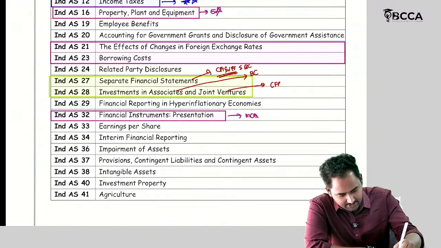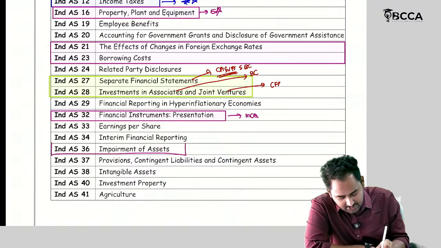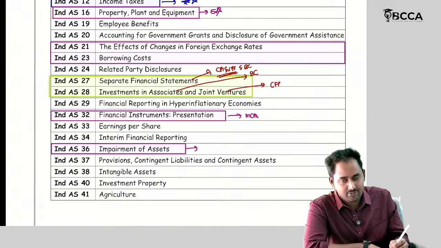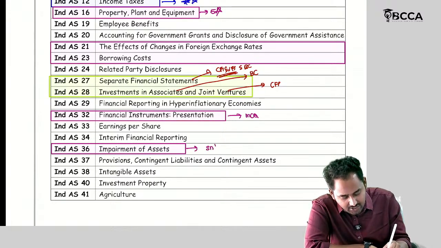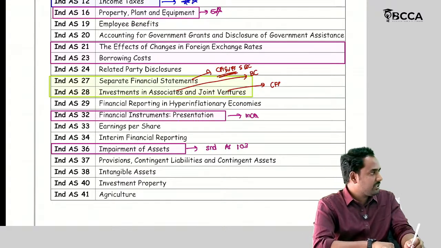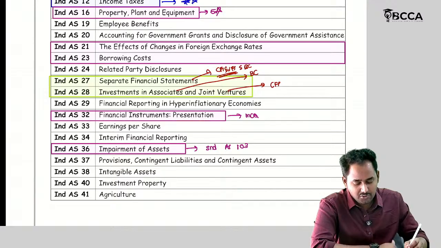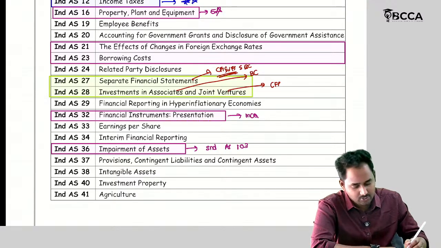Then what is the next element? Ind AS 36, impairment of assets. There is a connection between Ind AS 36 and Ind AS 103 also. So if you want to solve the problems of Ind AS 103, we should have the knowledge of Ind AS 36 also.